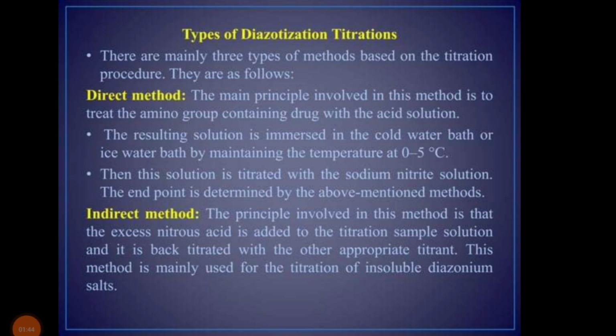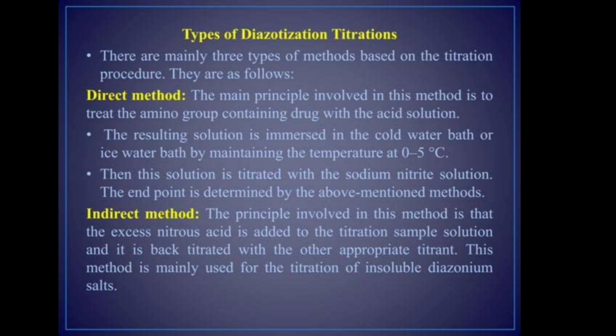Types of diazotization titrations. First is the direct method, then the indirect method; there are three types of methods based on titration procedures. The main procedure involved in the direct method is to dissolve the amino group containing drug in an acid solution. The resulting solution is immersed in a cold water bath or ice water bath, maintaining the temperature at 0 to 5 degrees Celsius. Then the solution is titrated with sodium nitrite solution, and the endpoint is determined by the above mentioned method.